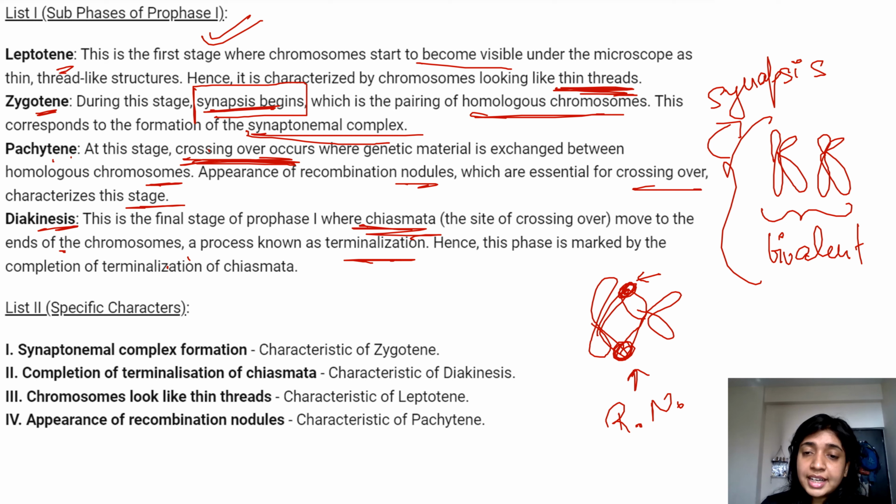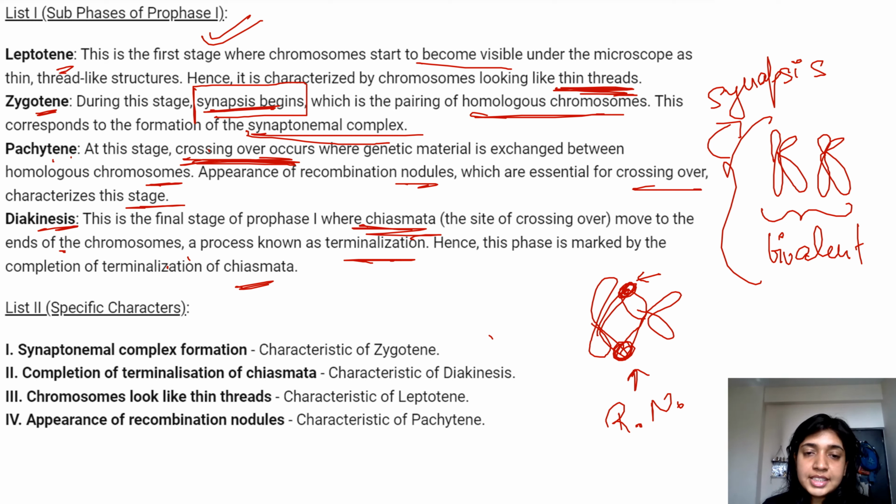This chiasmata is also characterized by the presence of a proteinaceous ring around it, so that the homologous chromosomes find it easier to undergo recombination. What happens in diakinesis is that this chiasmata is terminated so that now the homologous chromosomes can separate from each other, right? Hence, this phase is marked by the completion of terminalization of the chiasmata.